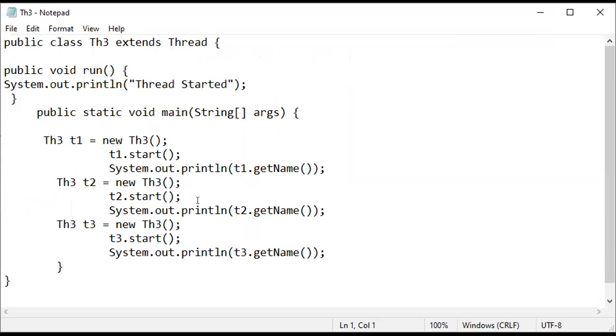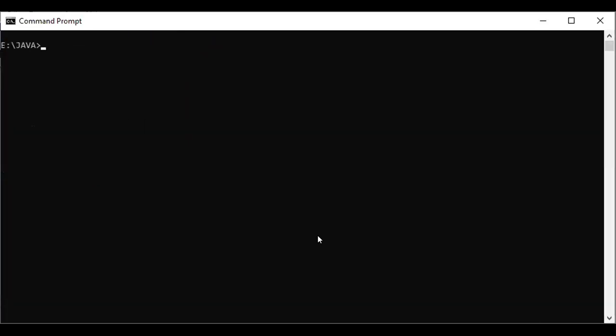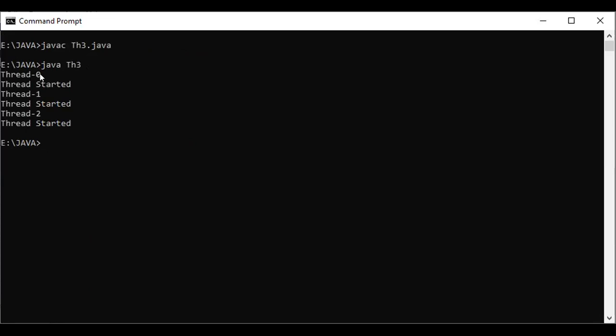The same code we have taken here: Thread 1, Thread 2, Thread 3 started, and get the name. Go to the command prompt. Remember the file name is th3.java. Run javac th3.java and then java th3. So Thread-0 is created.